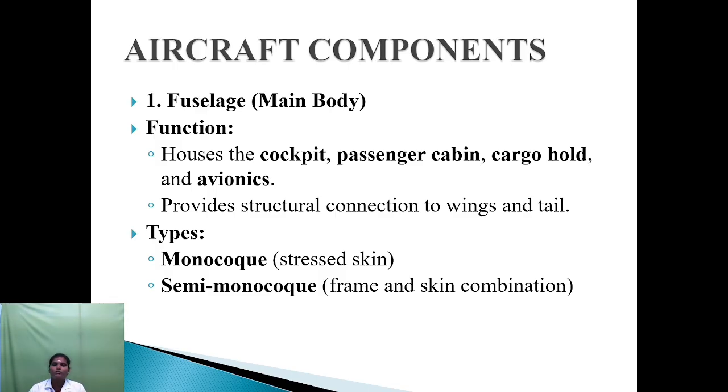Fuselage is the main body of the aircraft. Fuselage houses the cockpit, passenger cabin, cargo hold and avionics. It provides a structural connection to the wing and tail. There are 2 types of structural design in fuselage. First one is monocoque and second one is semi-monocoque.